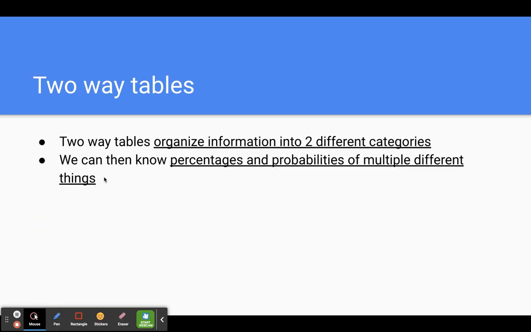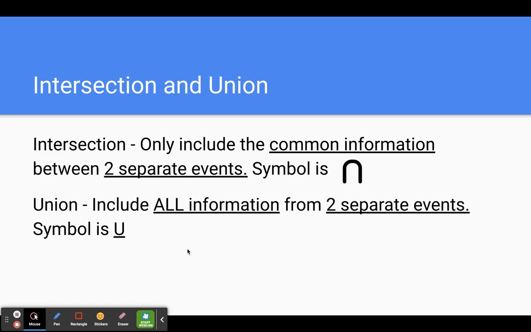Okay, two-way tables help us organize information into 2 different categories. We can know percentages and probabilities of multiple different things. The one thing you need to make sure of with two-way tables is that you're paying attention to what the question is asking you to actually find. And that goes along with intersections and unions. An intersection only includes the common information between 2 separate events. The symbol is an upside down U. A union includes all information from 2 separate events, and the symbol is a regular U.